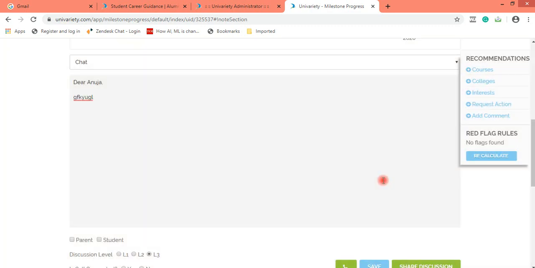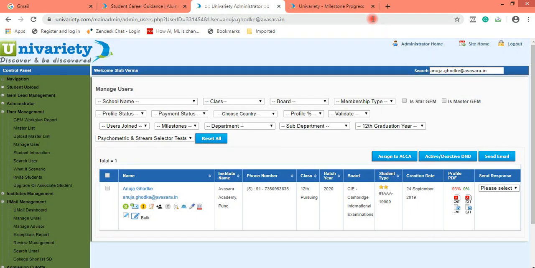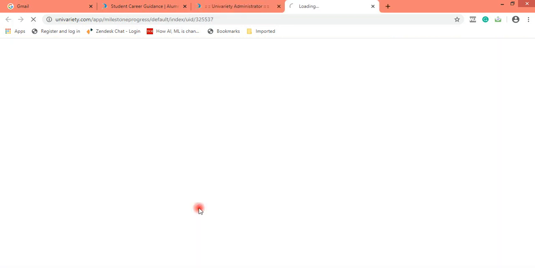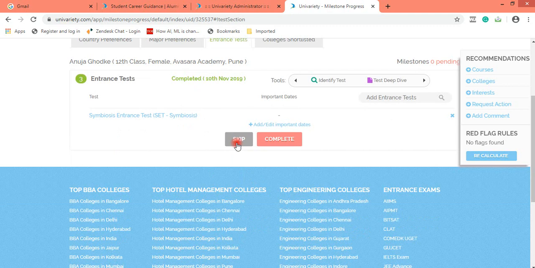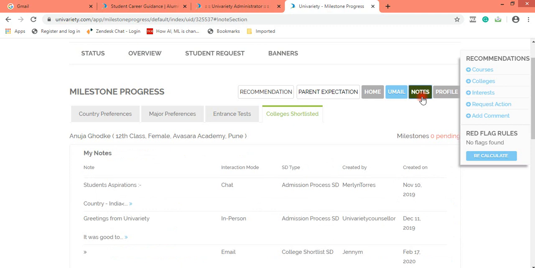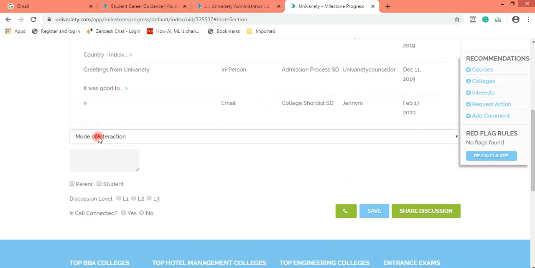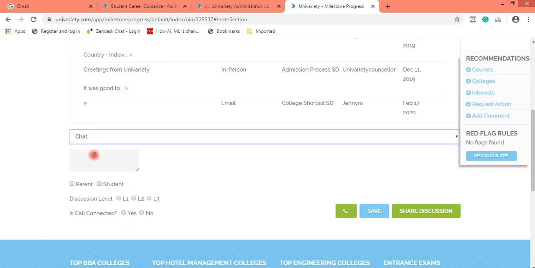For your benefit, counselors, I'm repeating the entire process again. Firstly, I click on the student email ID, I get the student profile, and click on the view milestones icon. I first make milestone changes, and then I click on the notes button. I click on mode of interaction, which is chat or in person, whichever mode I have interacted with the student.